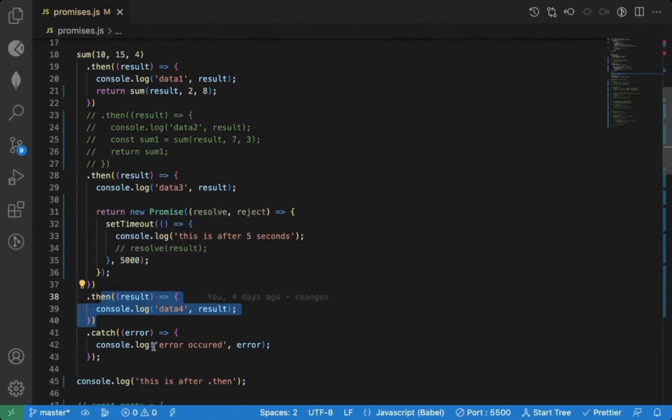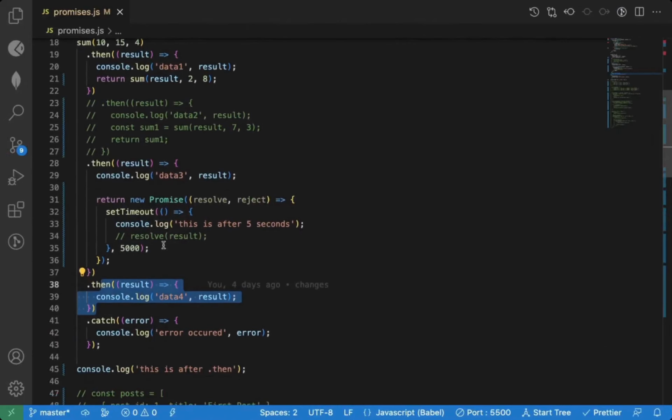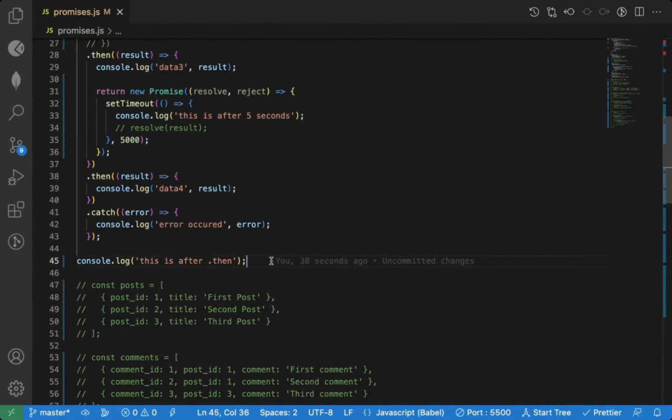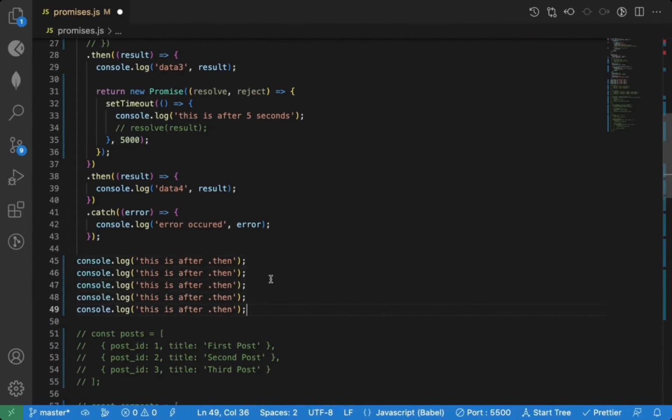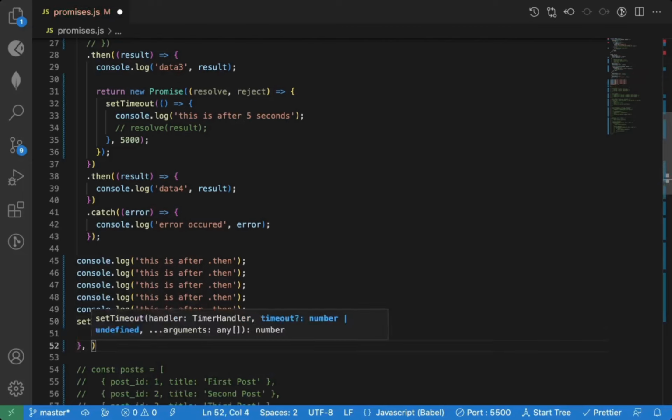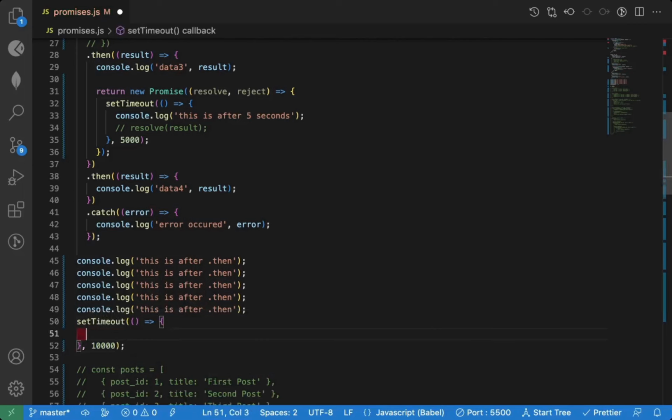So your application is not pausing. When you don't call resolve, that does not mean your application has stopped. It will continue to execute your next code. So if you have some code here, setTimeout, let's say I want to execute this after 10 seconds. So this is the code that will execute after 10 seconds.